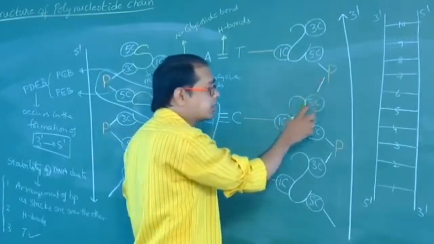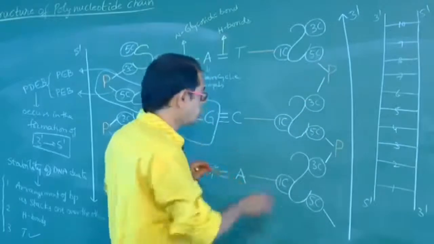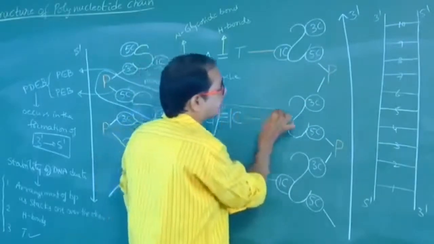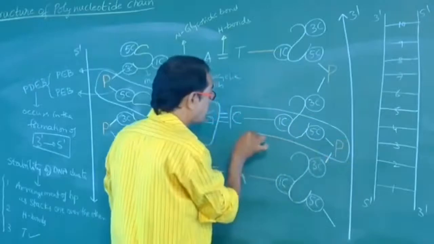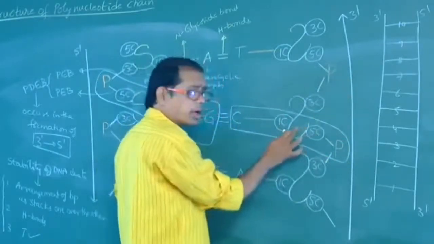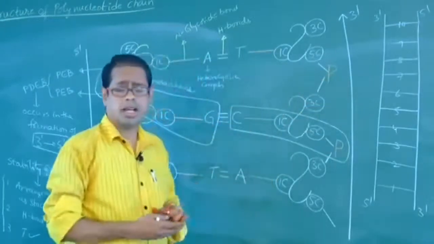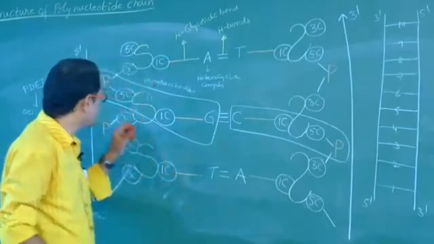Phosphorus is attached to the third carbon of the sugar. It will not be the same nucleotide. So this is the nitrogen base, sugar, and this will be the nucleotide. This will not be the nucleotide. Why? Because phosphorus is attached to the third carbon. It will not be correct.